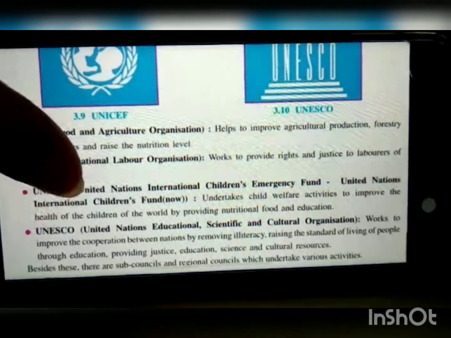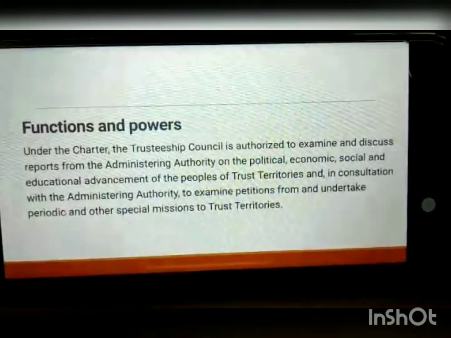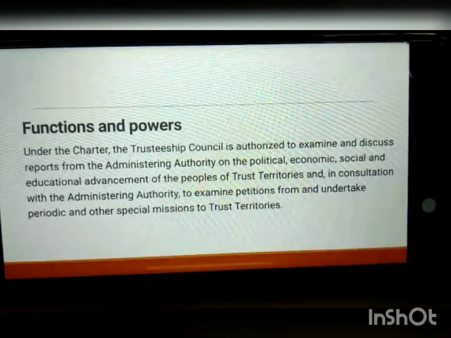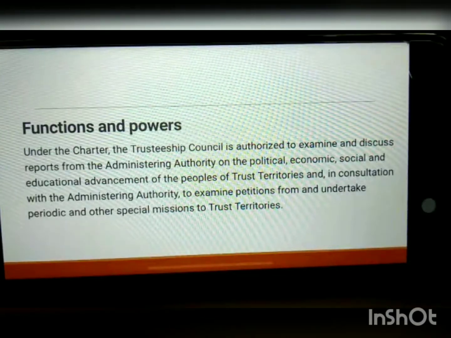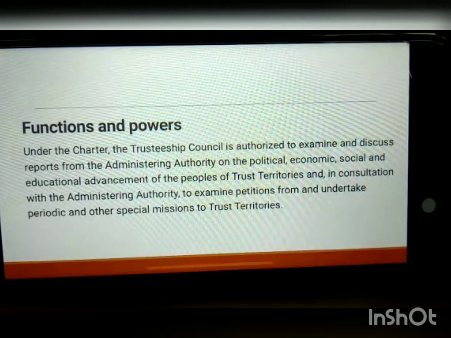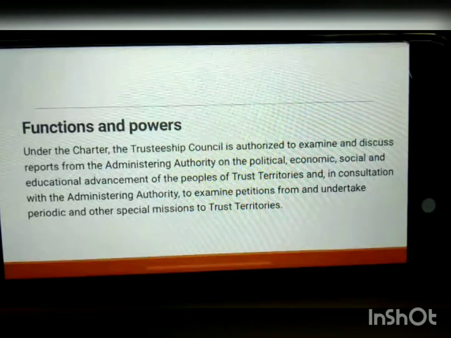The next one is the Trusteeship Council. What are the functions and powers of the Trusteeship Council? There are 5 permanent members again in this council, just like the Security Council. Here the representatives selected by the General Assembly are included.